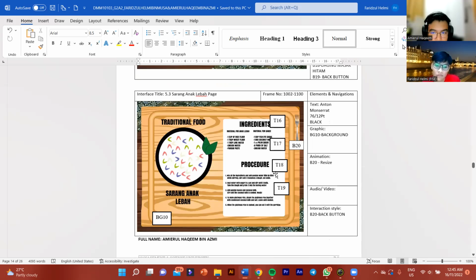Sarang anak lebah page. This is the same: Montserrat 76 and 12 pt, black. For the graphic, BG10 is the background. For the animation, B20 resizes. B20 is for the back button, fork design.